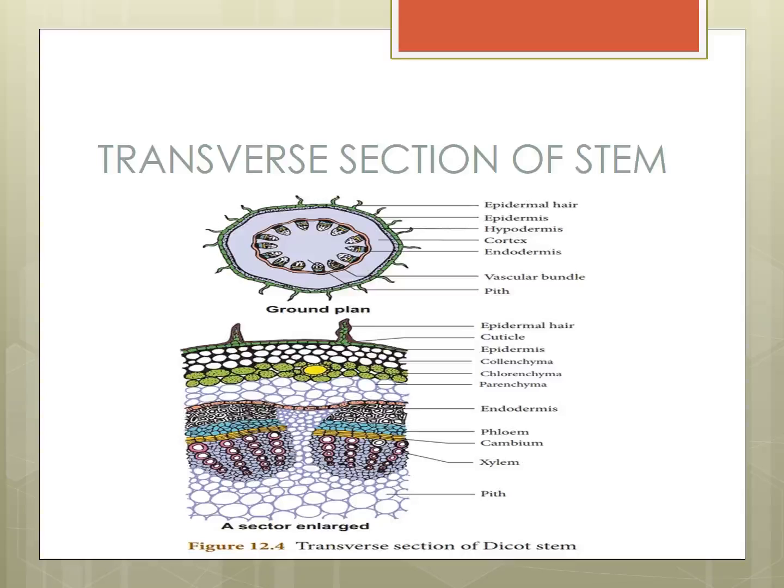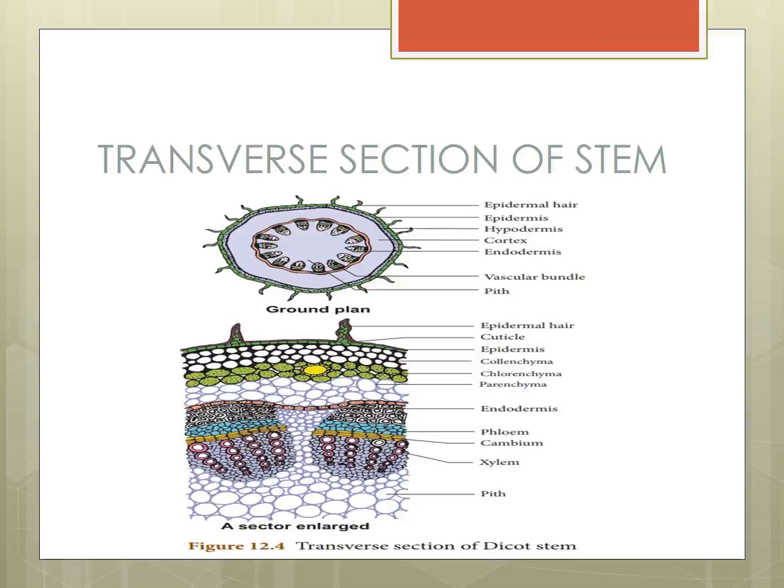Where is phloem? See, where is phloem? What is the function of phloem? Transport of food from the leaf to all parts of the body. Okay? Collenchyma, parenchyma, epidermis, endodermis, the vascular bundle, all these parts we understood. Yes or no? You understood or not?